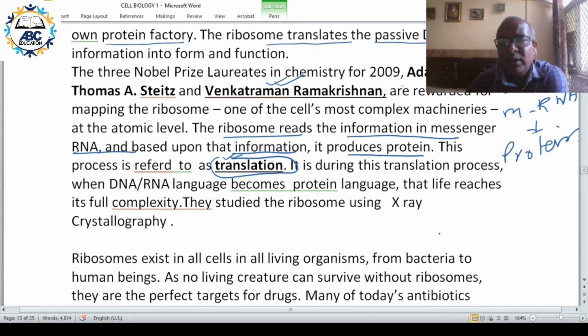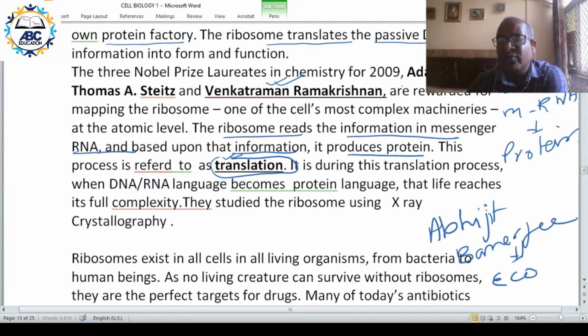Abhijit Banerjee got the Nobel Prize, but it is for economics. It is not for science. So the last Nobel Prize in science is for Venkatraman Ramakrishnan for his study of ribosomes.